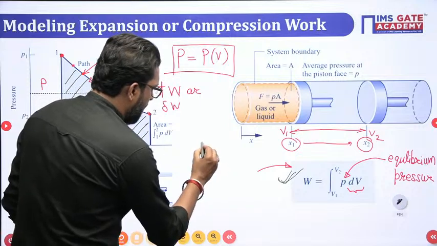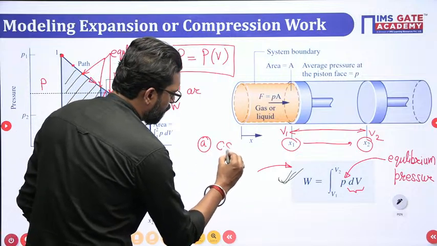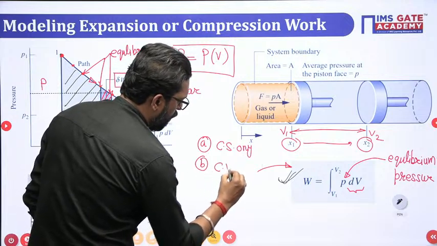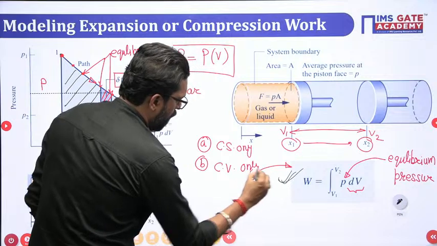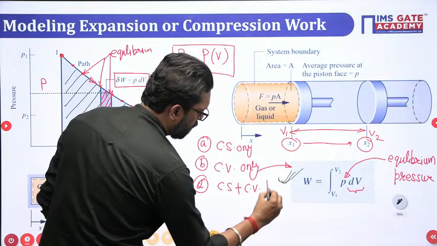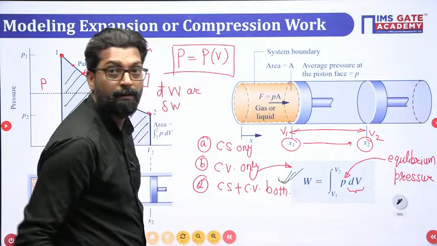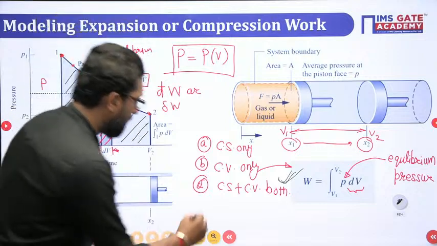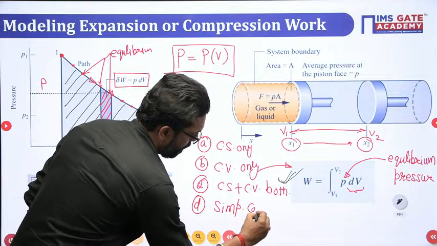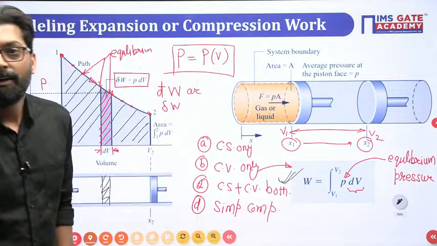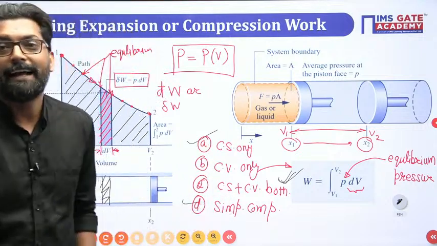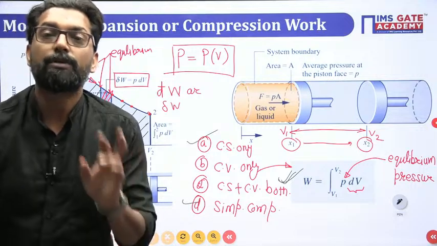Option A, this work is applicable for closed system only. Option B, control volume only. Option C, closed system plus control volume, both we can apply this equation. And D is simple compressible. Okay, so Mani says A and D, Rohan says A and D. Rohan, Mani, you both are wrong.